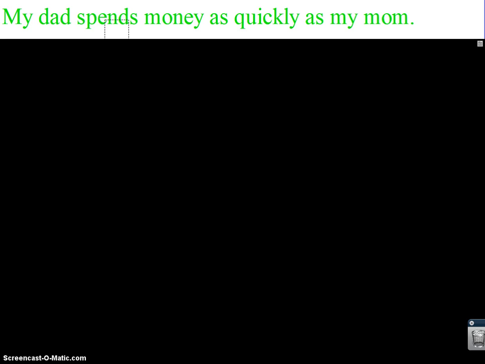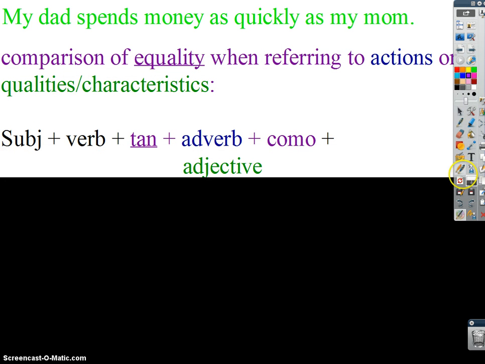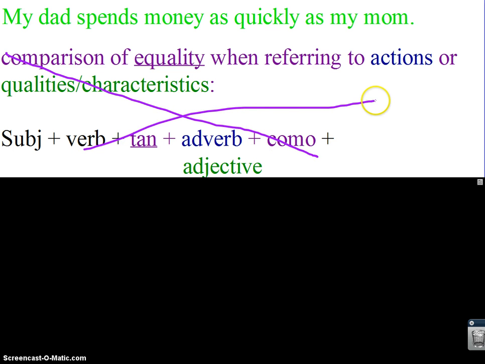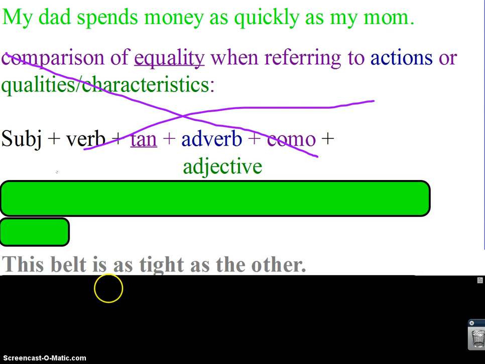I made you guys make a note card for it. Money, you should know, and I don't know if it's vocab or not, el dinero, as quickly. You guys know the adverb for quickly or fast or rapidly, as my mom. You do not have to rewrite this information because I just have it here for the sake of reference. So please do not write what I just put in an X down. And then your other example sentences I would like you to try is, this belt is as tight as the other.